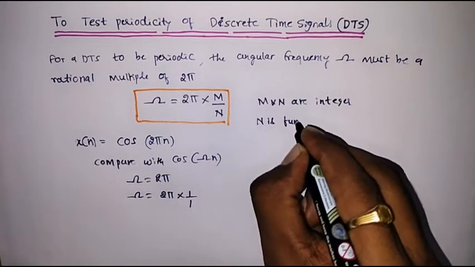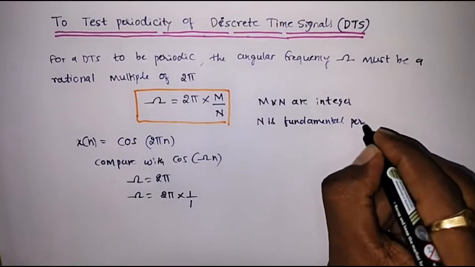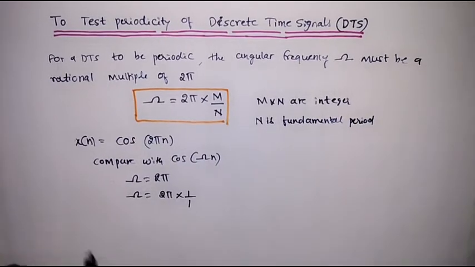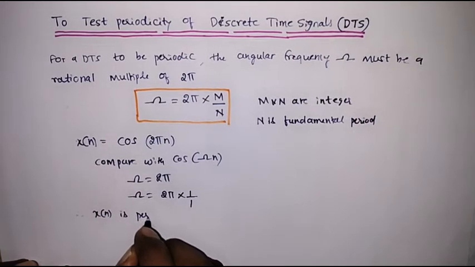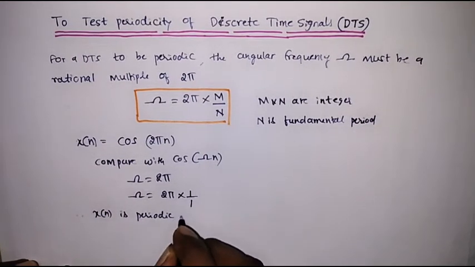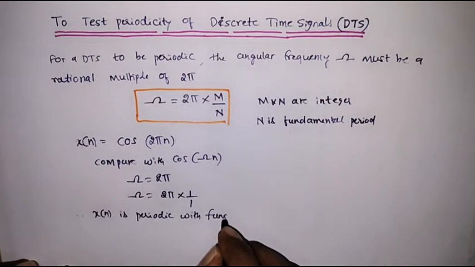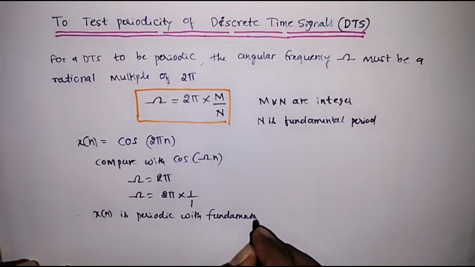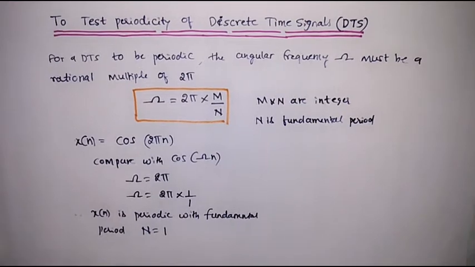Therefore x of n is periodic with fundamental period N equal to 1.